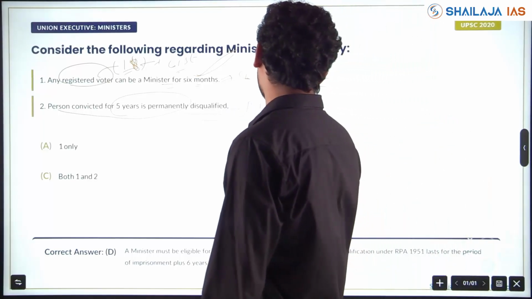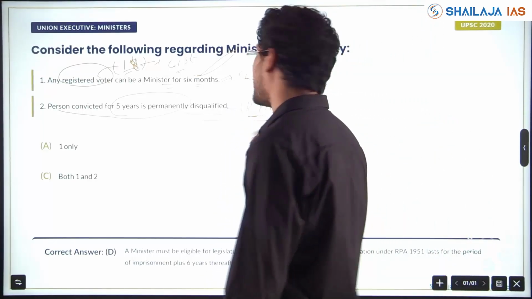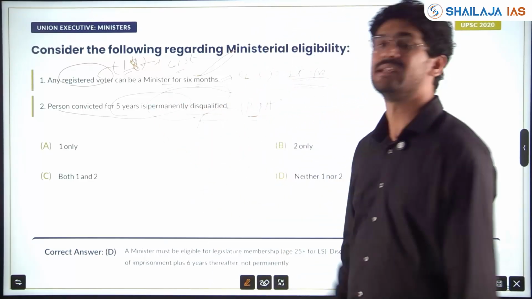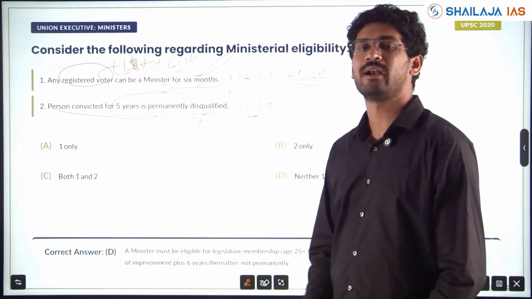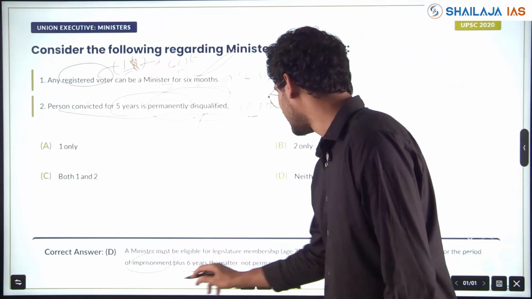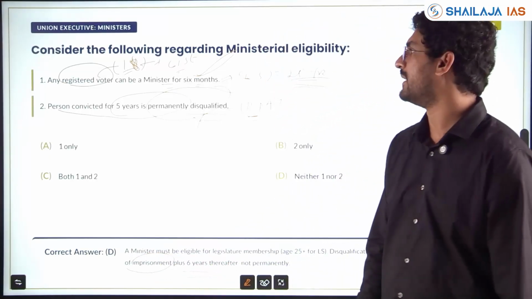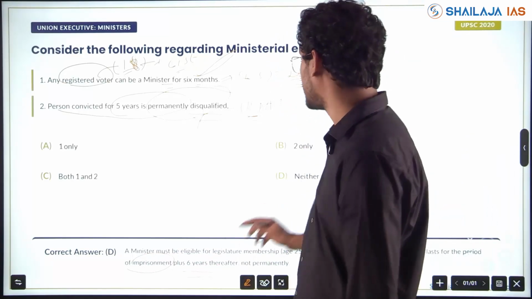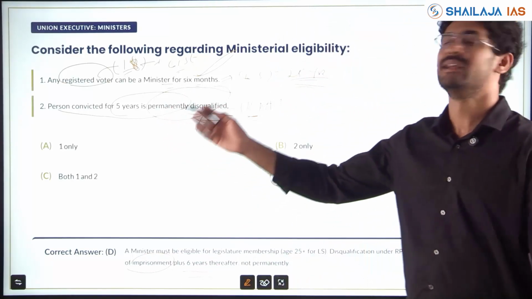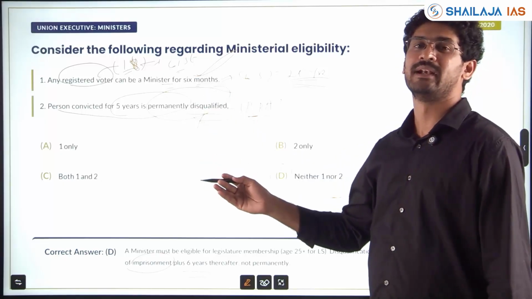This came from the RP Act, the Representation of the People Act, which was in the news. He is not permanently disqualified. He is debarred for a temporary time, that is, the imprisonment time plus 6 years thereafter, not permanently. So both statements are wrong. Neither one nor two. See the traps. Learn how they are keeping it.